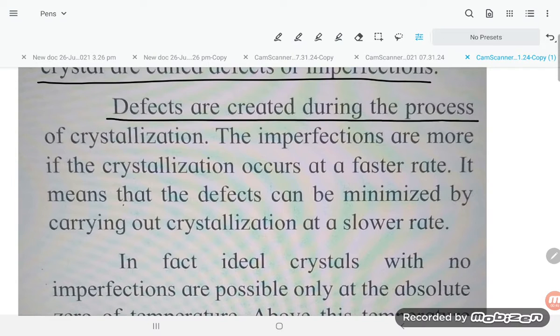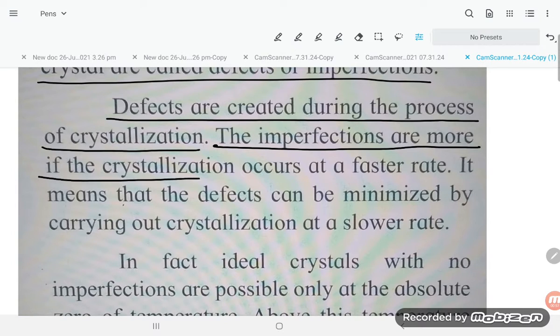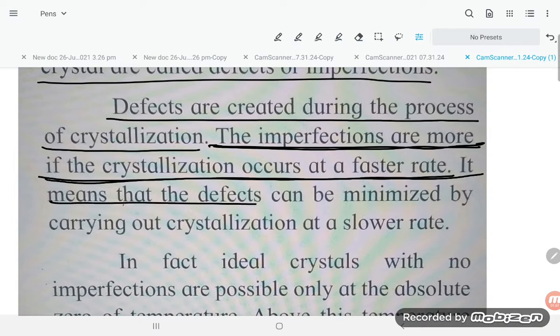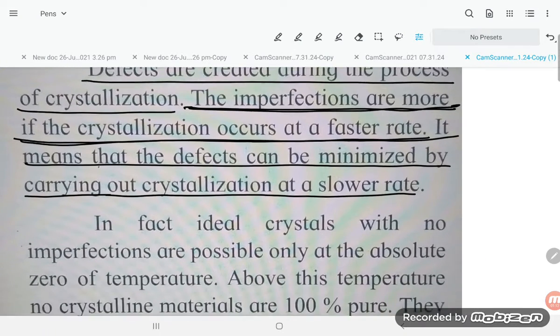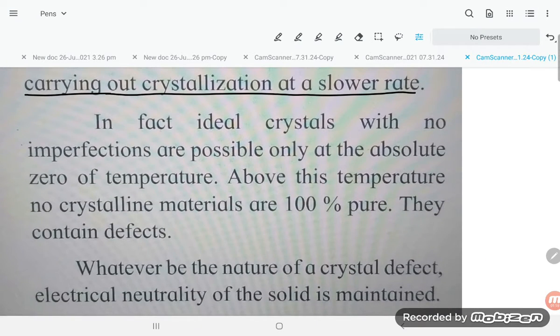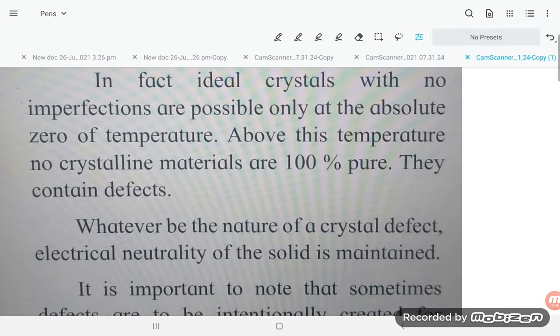Defects are created during the process of crystallization. So when the aqueous solution is going to crystallize, to solidify, at that time defects are created. The imperfections are more if the crystallization occurs at a faster rate. It means that the defects can be minimized by crystallizing at a slower rate. So if the crystallization is faster, defects are more. If crystallization is slower, defects are less.